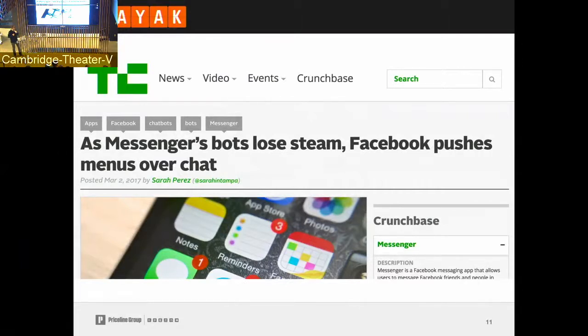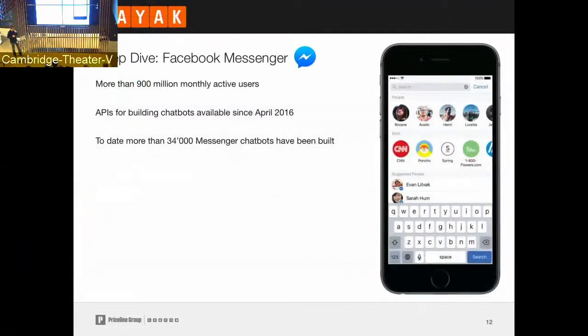But let's change gears a little bit and let's just talk about one of these platforms in specific. And I have selected the Facebook Messenger for a deeper dive into what's happening here. So Facebook Messenger, it used to be inside the Facebook app for the longest time, but then it was split up into a different app. I think Facebook did quite some job in forcing users to chat over there, and probably everyone here has it installed on his or her phone.